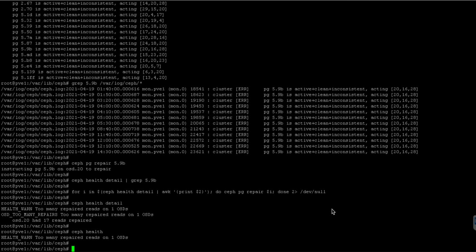But remember, there are a large amount of different situations and PG repair is not a panacea. Use it carefully. For erasure coded and BlueStore pools, CEPH will automatically repair it if the osd scrub auto repair configuration is set. By default, it is false, but we can change it in ceph.conf.